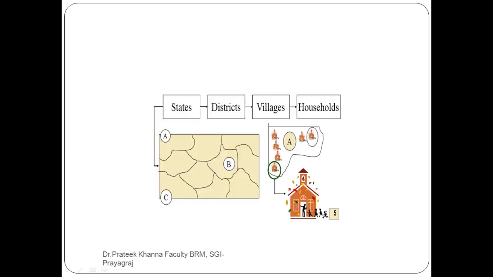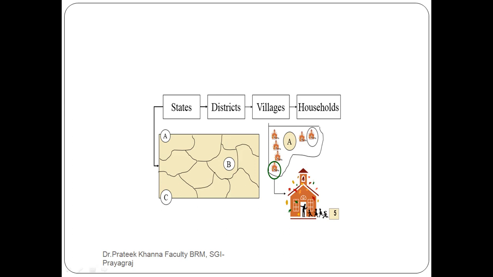Now look at this. We have started from one particular state. Let's take the example of Uttar Pradesh. It's a big state of the country. Now take one particular district. You can choose any district, maybe Prayagraj, Varanasi, Lucknow, Kanpur, any district.